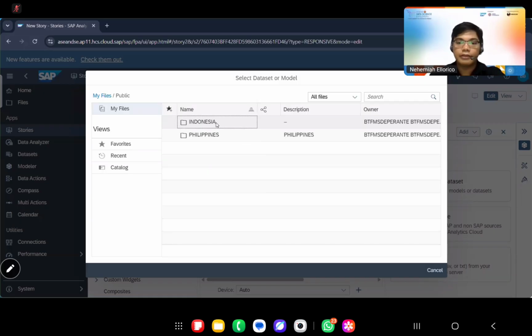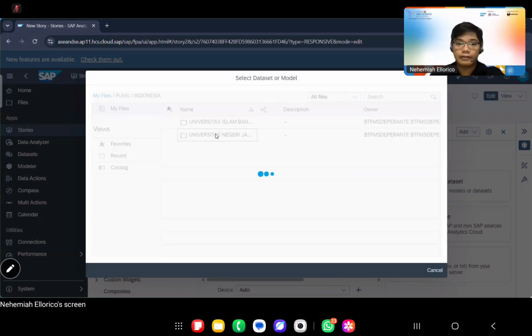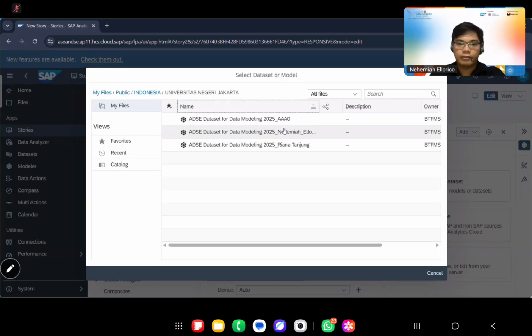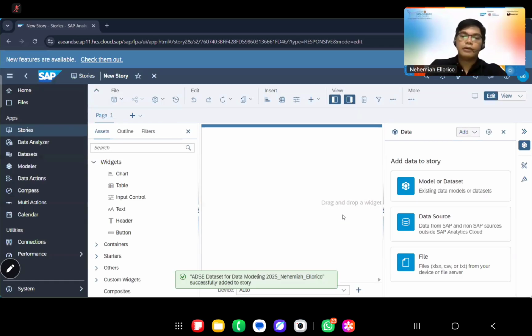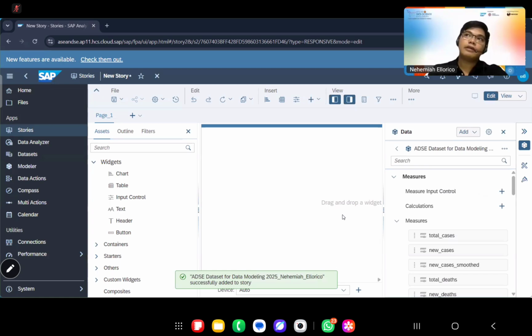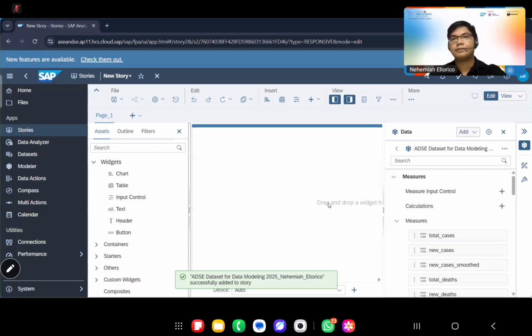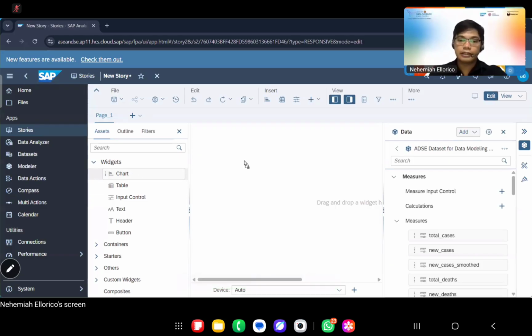Okay, Indonesia. The last thing that I was discussing is the numbers formatting, besides the colors and the background colors, the design.